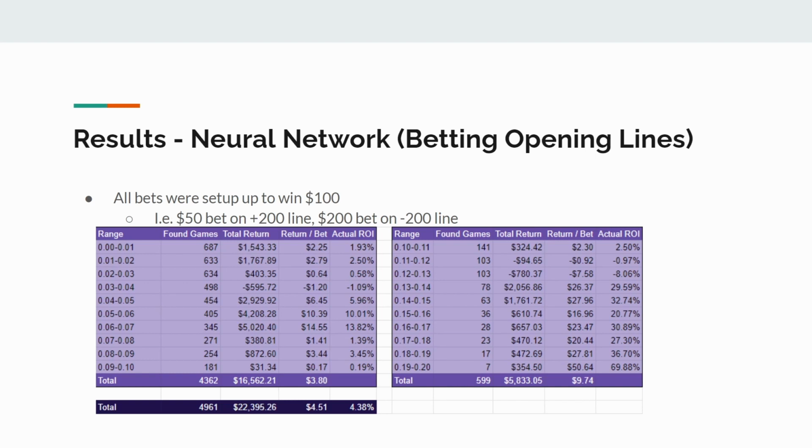And that's good because with our results, you see that as we get above 0.1 all the way to 0.2, we are increasing in the return in each one of those categories and we're getting better and better. The higher EV bets are doing well and the lower EV bets are still doing well, but the higher EV bets are doing better than the lower, which means that our EV calculation is working. You can see that the return on bet for those high EV bets was about $9.74, whereas only $3.80 for the low EV bets. But overall, both positive, both good, and that's what we were looking for.